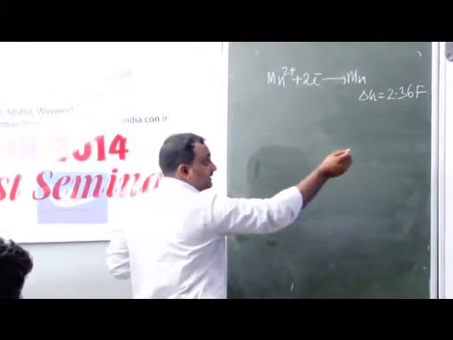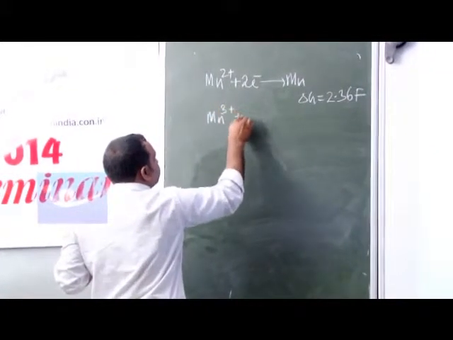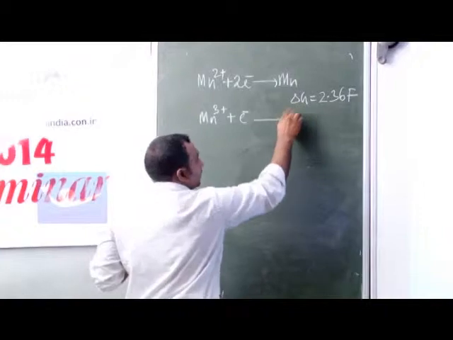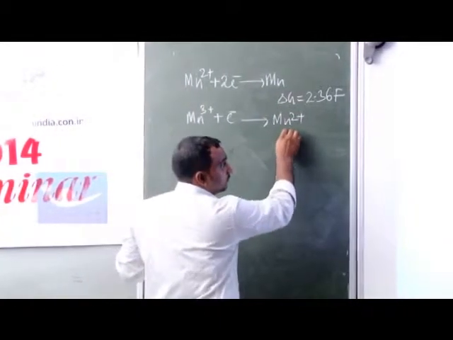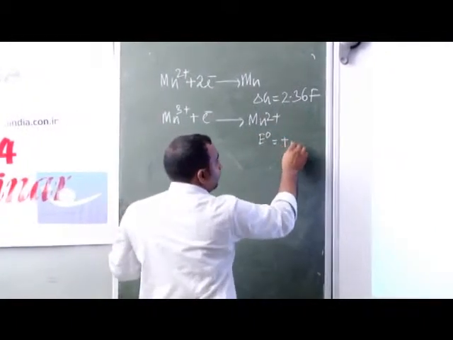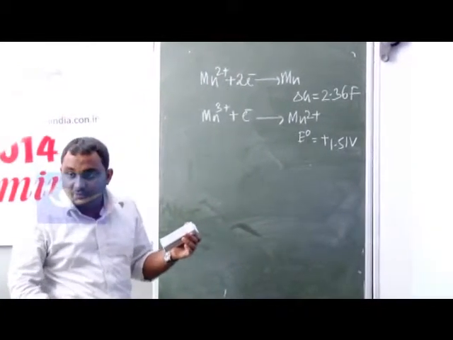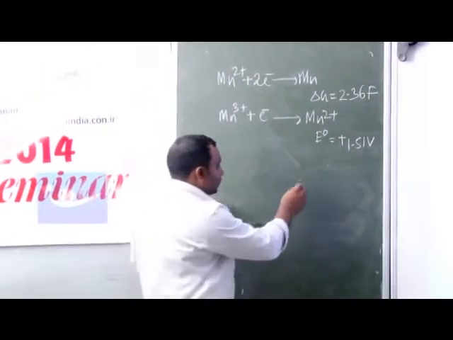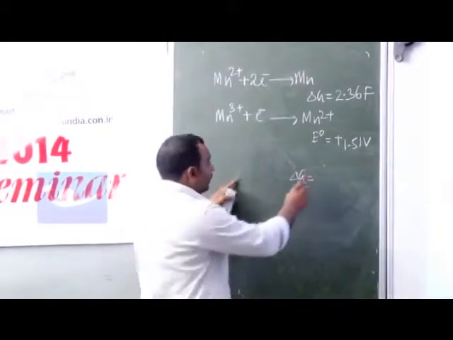Then the next equation is Mn3 plus electron gives Mn2 plus. What is the E0 value? E0 is equal to plus 1.51 volt. There itself we will convert it into delta G. So delta G is equal to minus NFE, how many electrons? Only one electron.